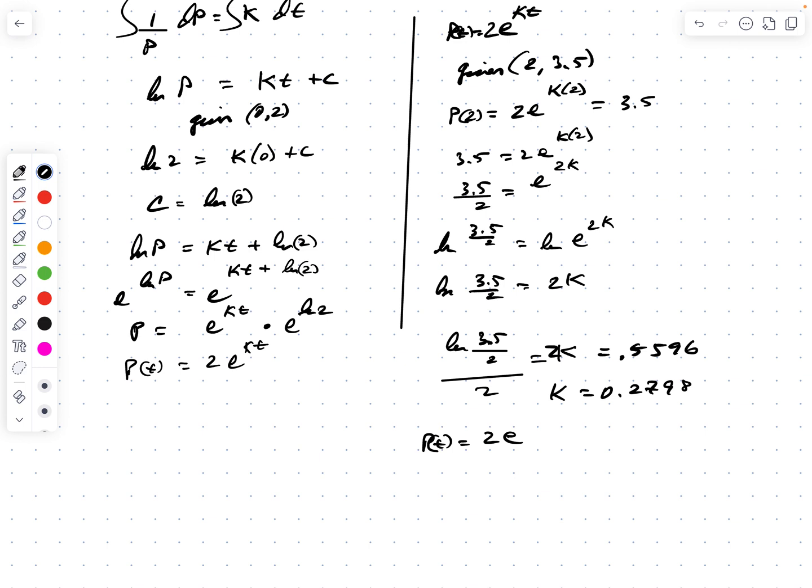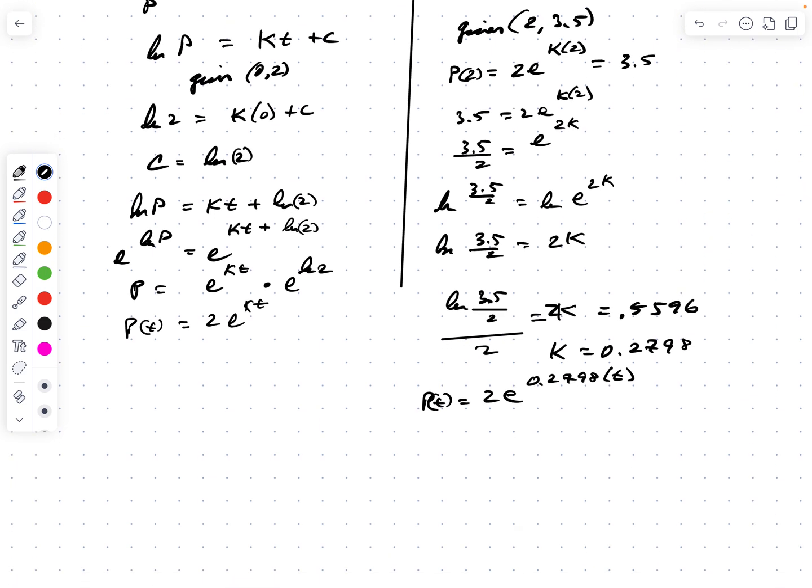Okay. So now the basic equation is P of any time t equals 2e to the kt, but now I know what k is. k is 0.2798 times t. And I want the weight at time 3. So P of 3 equals 2e to the 0.2798 times 3.